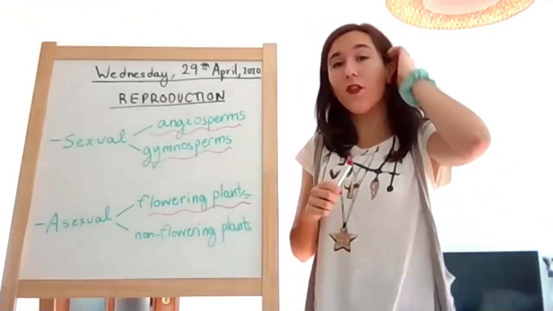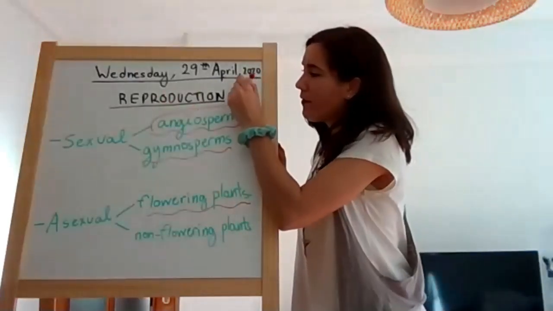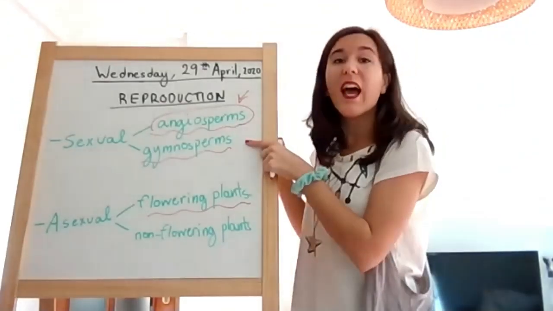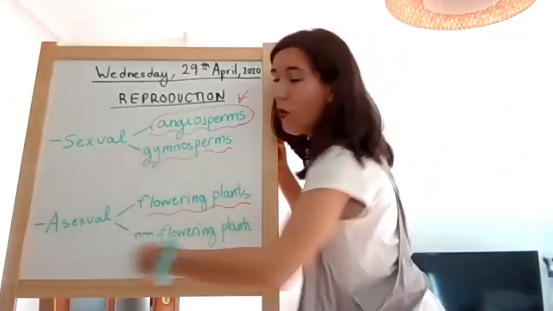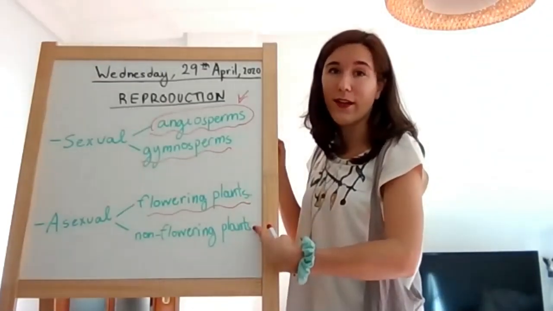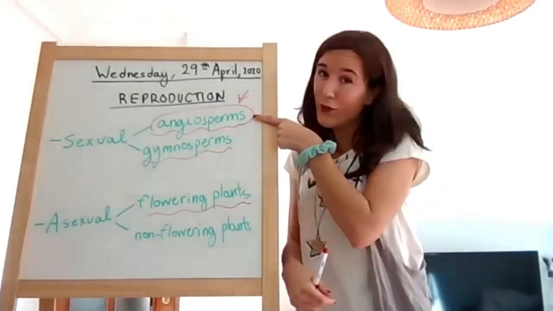Today, in this lesson, we are going to study only angiosperms. Okay, in the next lesson, I will explain gymnosperms, and in the following lesson, I will explain asexual reproduction, flowering and non-flowering. Let's see what your book says about the angiosperms.